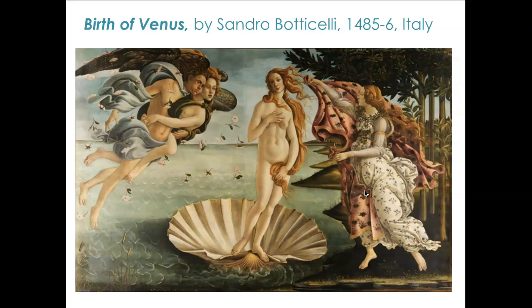Okay, so next we have The Birth of Venus by Sandro Botticelli. It was painted in 1485 to 86 in Italy. We see the inspiration of the Greeks and Romans, because Venus is the Roman goddess of love, and this is also showing her birth. So it's a celebration of life, which is what humanism teaches. We also see her looking like a human person or a woman.